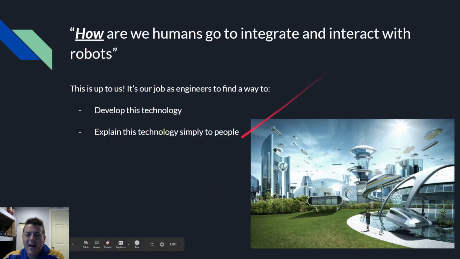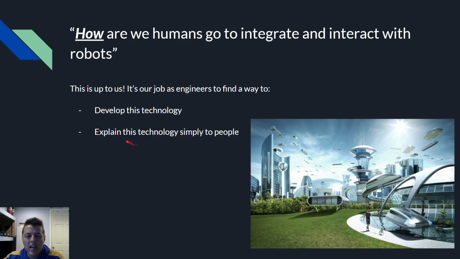But how? So how are we going to integrate with robots? And this is my concluding slide. What's the solution? Well, this is up to us. As engineers, we have to develop this technology and explain it simply to people. We have to develop it safely and efficiently.